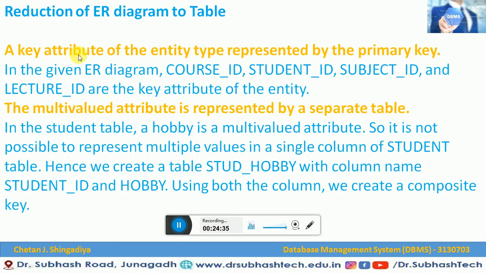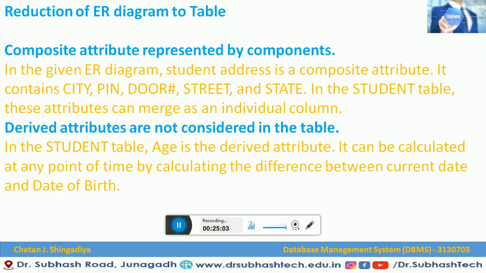We have also identified the key attributes, or prime attributes, in the entity, which are represented by the primary key: course ID, student ID, subject ID, and lecturer ID are the key attributes of these tables. We then defined the multi-valued attributes, which are represented by a separate table. In our example, a student hobby table has the columns student ID and hobby, and using both columns creates a composite key. So this is how composite attributes are represented by components. We are again not considering derived attributes in the table.